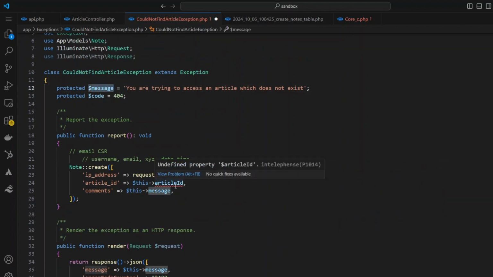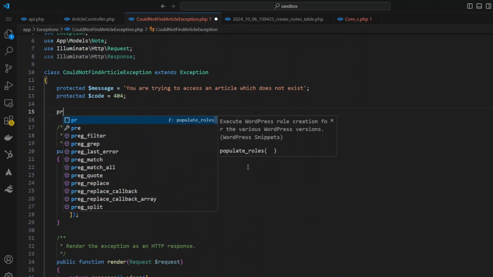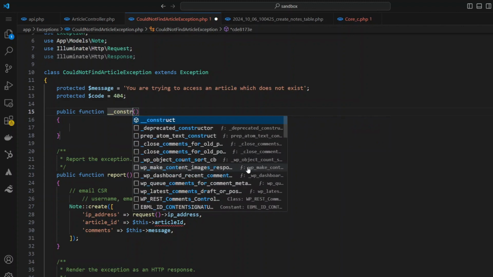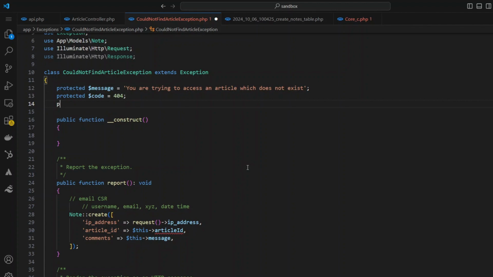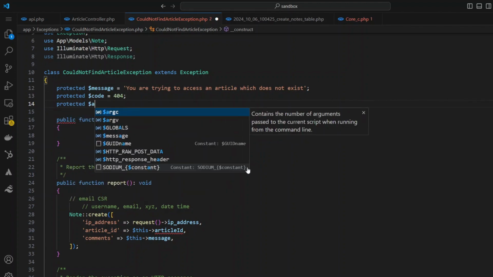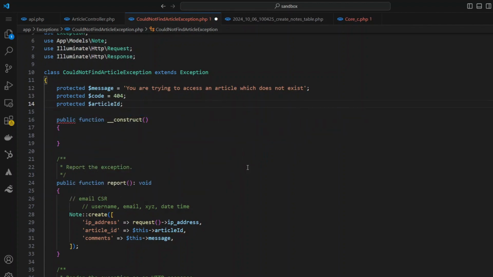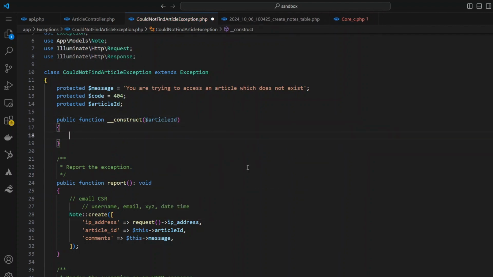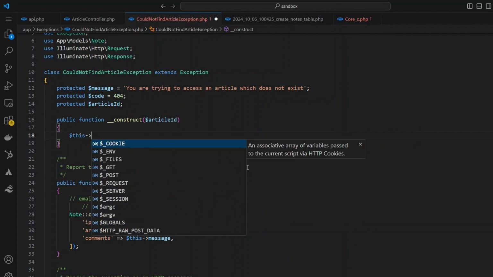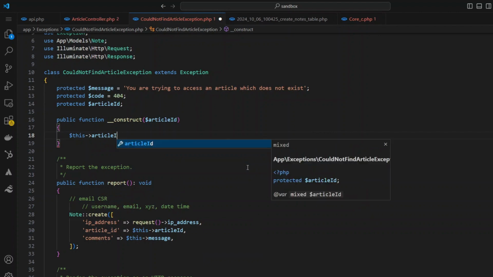Now you might notice a squiggly line, and it's telling me this isn't defined. So what I want to do is include the article ID in here. So how do I do that? I create a constructor, and then I say construct. And now what I could do, here's one option. I could come up here and say protected article ID, and then come here and say give me an article ID which I'll assign to this way.